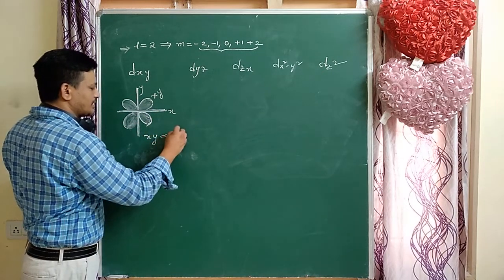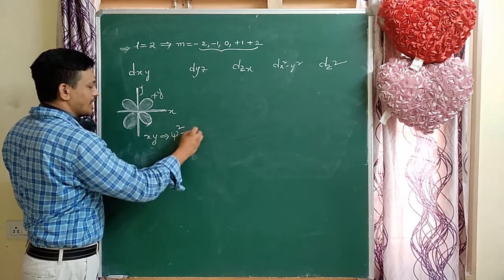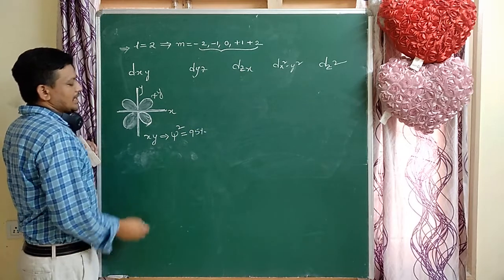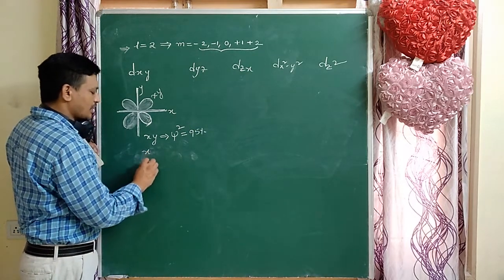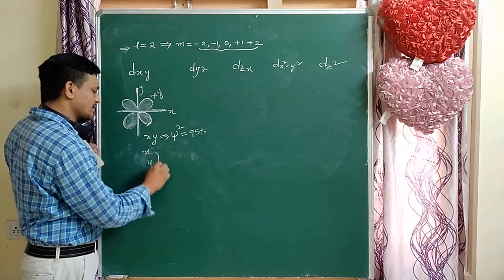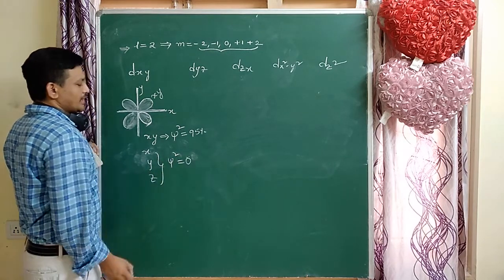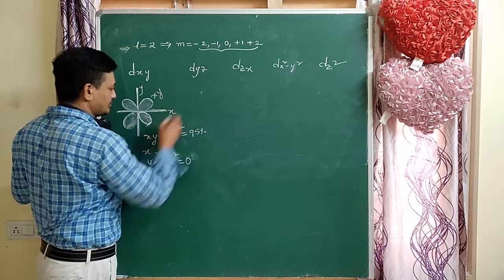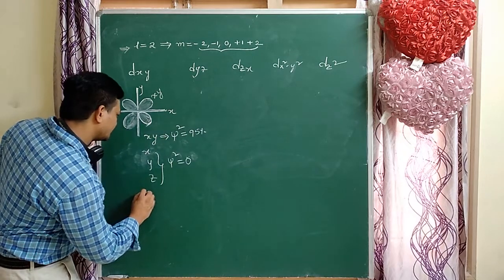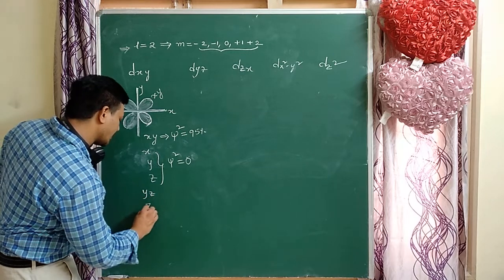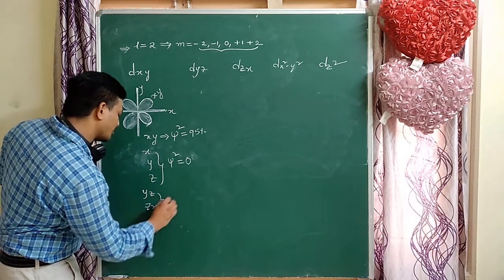In xy plane, psi square value is maximum, about 95%. Along the x, along the y, along the z, 0 probability. Here psi square is 0. And next, in yz plane and zx plane, probability is 0.